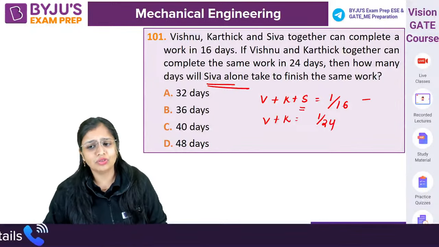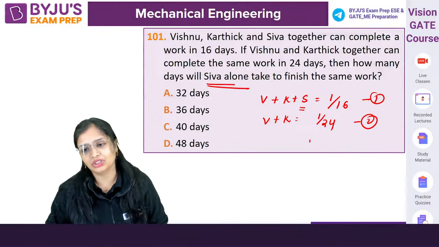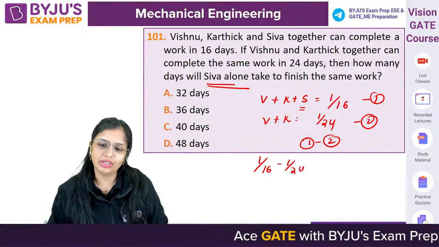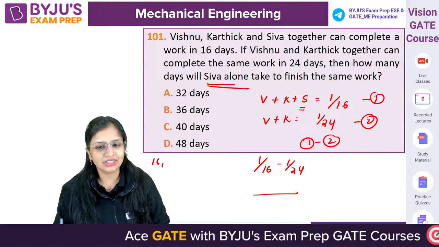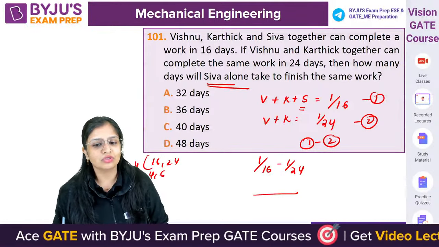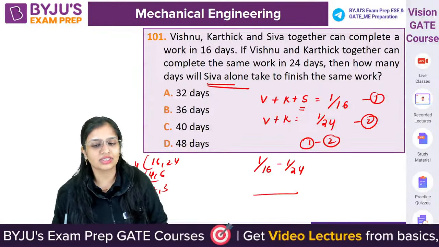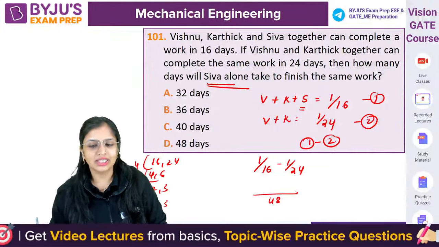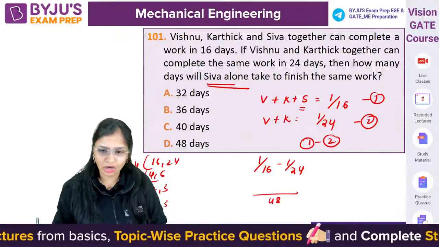So you just have to subtract equation 2 from equation 1. That is 1 by 16 minus 1 by 24. LCM will be how much? 16, 24. 4 4s are 16, 4 6s are 24, 2 2s are 4, 2 3s are 6. 3 2s are 6, 6 2s are 12, 48. So here how much will it be coming?